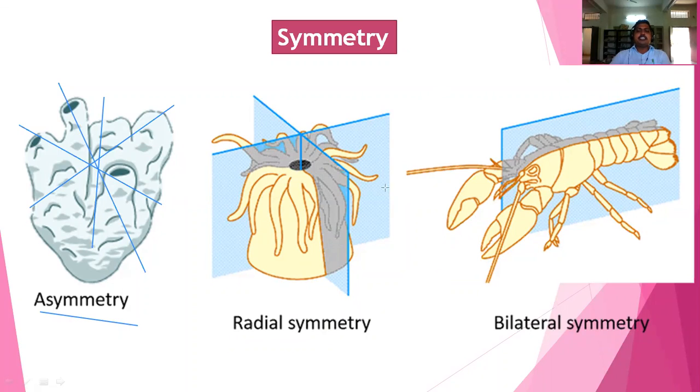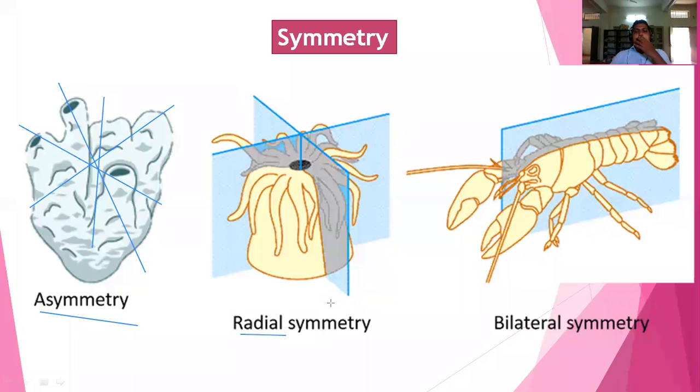And what about radial symmetry? If you cut the organism in any direction, it will give two equal halves. For example, this is the sea anemone. In the sea anemone, if you cut the organism in this direction or this direction, it will give two equal halves. That is called radial symmetry.